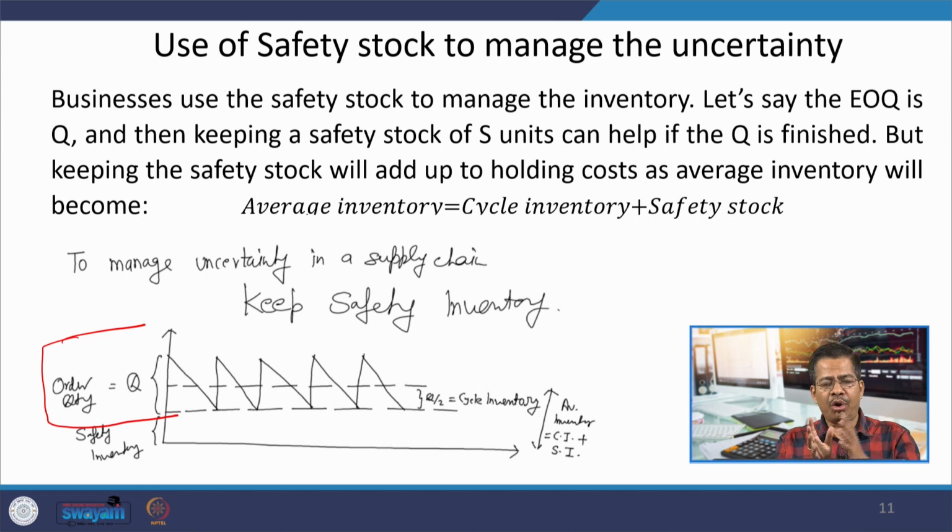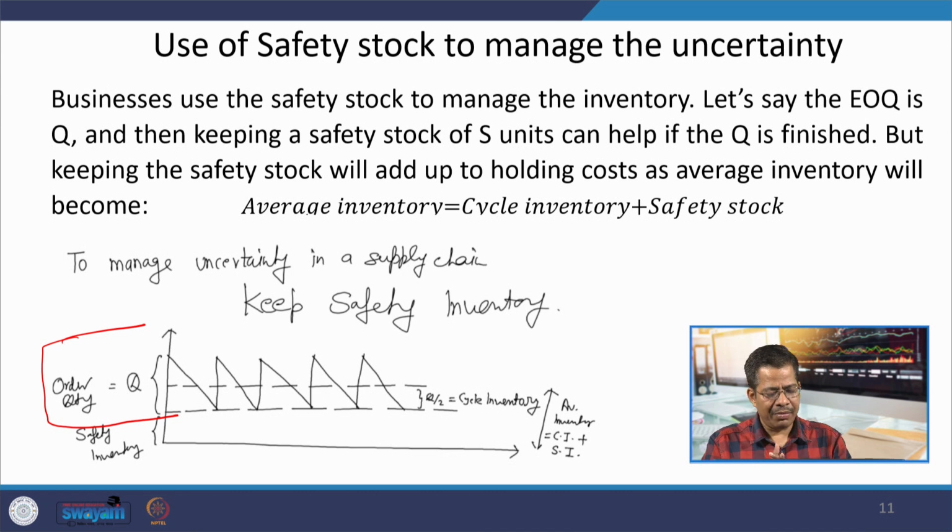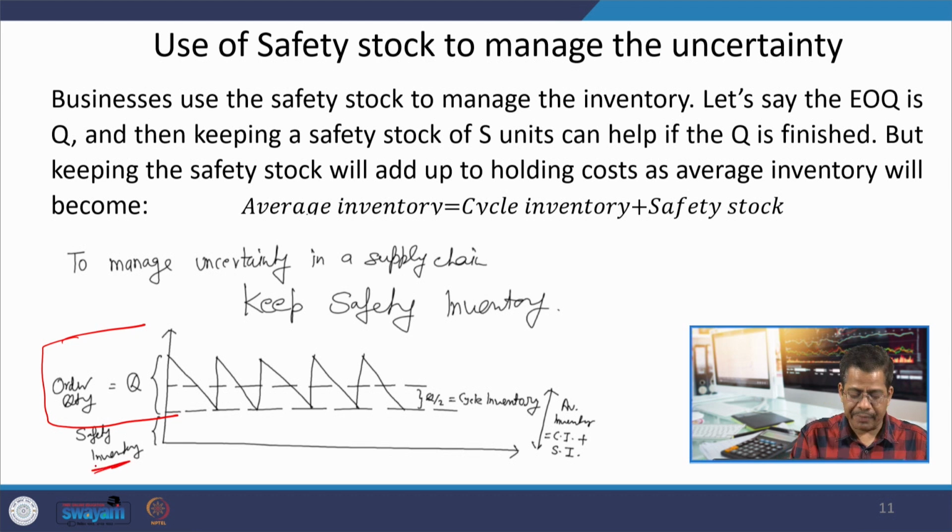If demand consumption is not constant, it is higher, then to fulfill the requirement of the customer, to remain a customer oriented organization, I should have enough inventories with me, and for that purpose safety stock is created. So, now the question is how much to order and how much safety stock to keep, because safety stock is a kind of cushion for handling the uncertainties. Whenever you have uncertainties, you have to create some kind of protection for you. So, safety stock is a kind of protection for me.